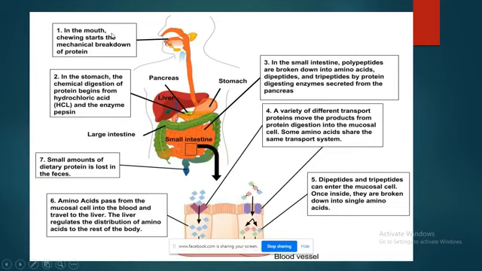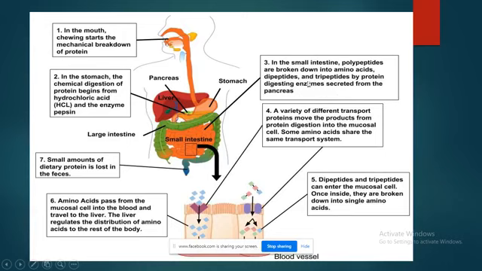Point 1, in the mouth, chewing starts the mechanical breakdown of the protein. In the stomach, chemical digestion of protein begins with HCl and the enzyme pepsin. In the small intestine, polypeptides are broken down into amino acids, dipeptides and tripeptides by protein digesting enzymes secreted from the pancreas.